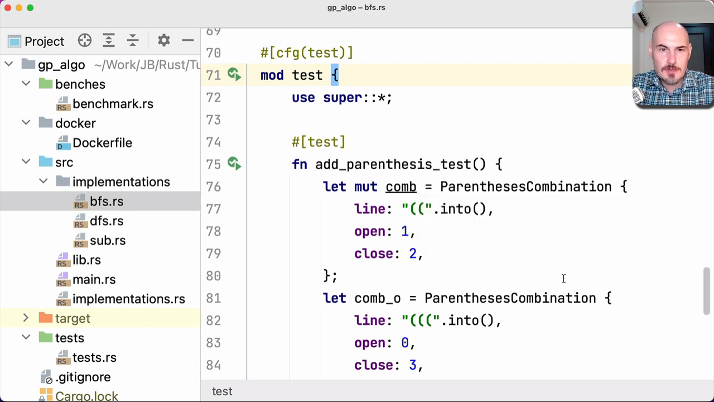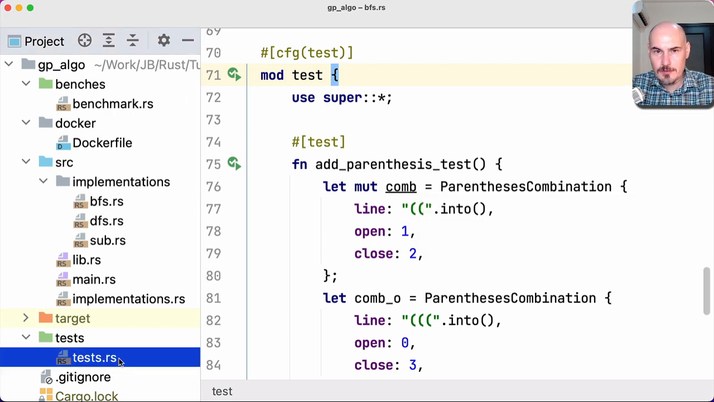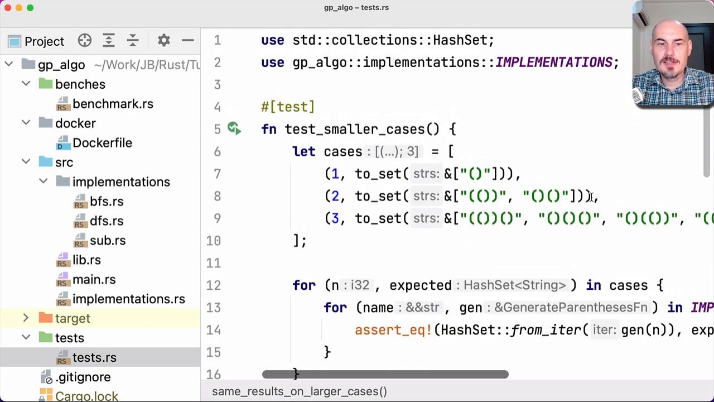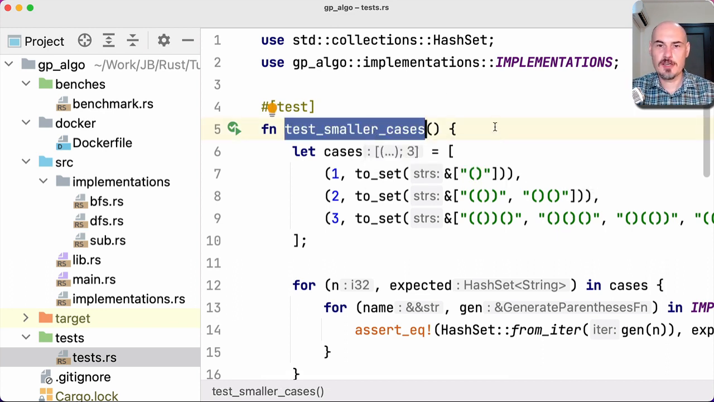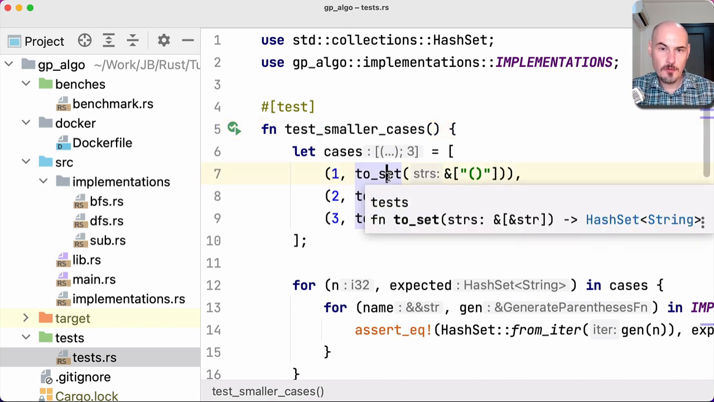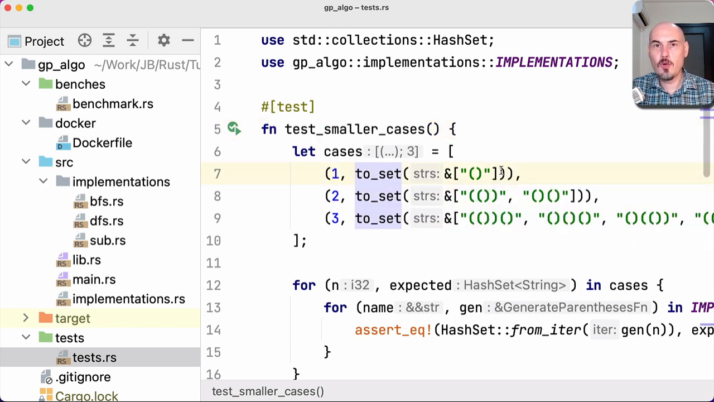Apart from these unit tests, we may also have integration tests. For example, here we have tests which belong to the whole project. It's a test suite which has two tests, one for smaller cases where I just check if the results are all right for small problem sizes like 1, 2, and 3. And look, I check here not the full results, but only sets. So I don't check the order of the results. That's a very important idea. When you write tests, you want to make sure that you test what you actually need to test. It doesn't matter in which order elements come from this and that implementation, but the set should be the same.